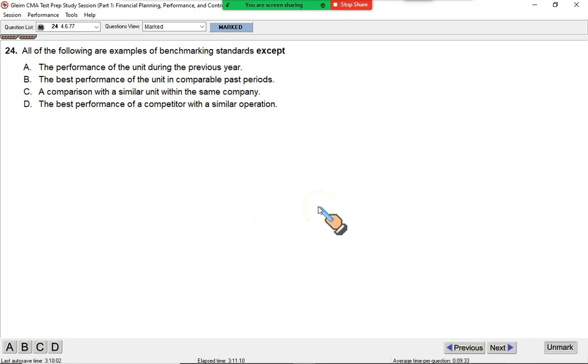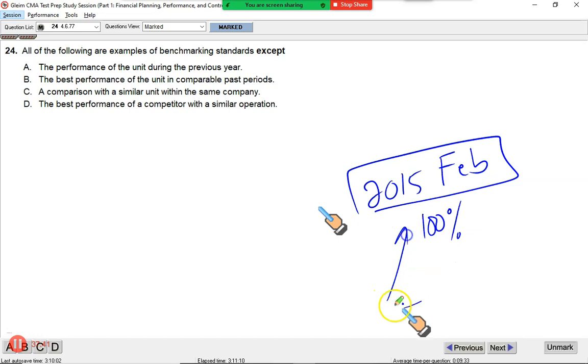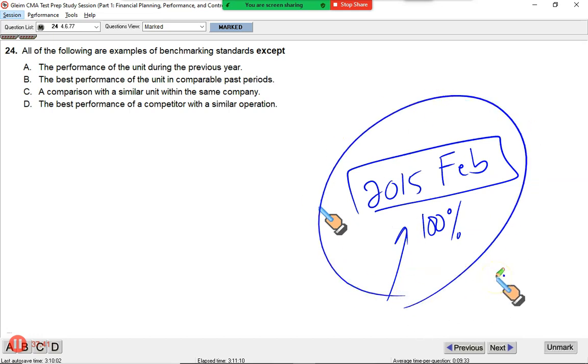2015 Feb. This was the year when our institute had 100% result. Every student who wrote the exam passed. So this is the benchmark for me. This is the standard for me. Not 2020 or 2021, the last year. Remember. So this is wrong.